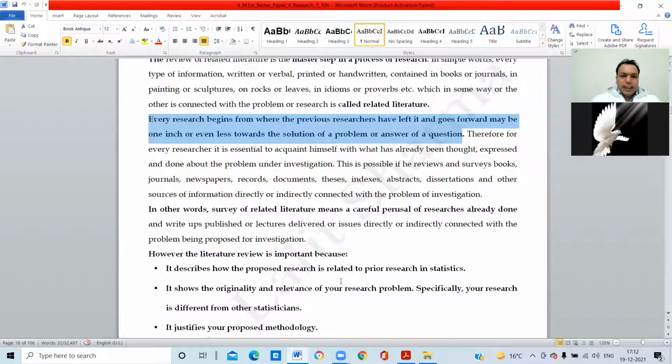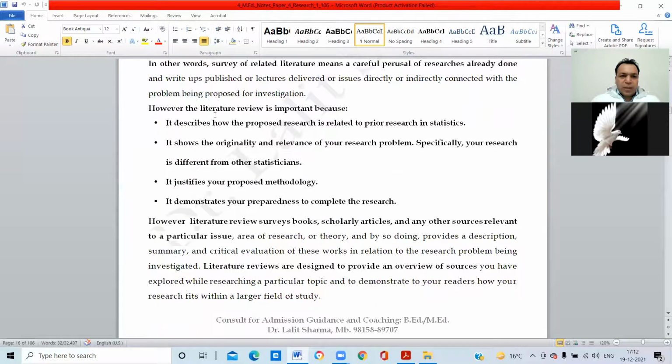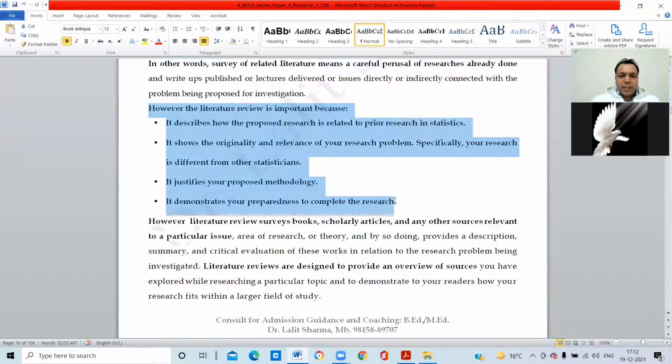Now, how is review of related literature important? It describes how the proposed research is related to prior research in statistics. It shows the originality and relevance of your research problem. Specifically, your research is different from other statisticians.